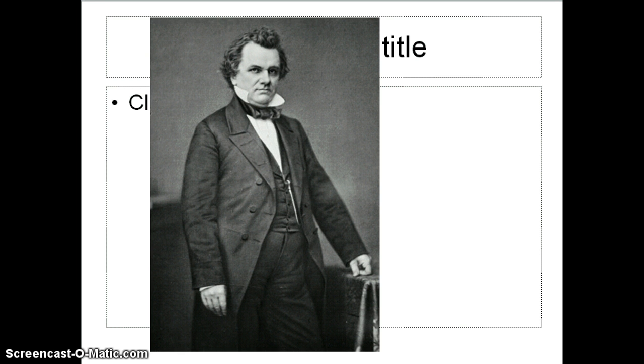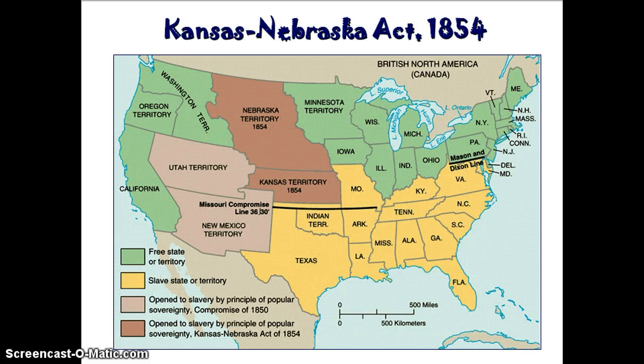So he knows that the only way he's going to get a bill approved by Southerners to pass through the North is if he can develop the Kansas-Nebraska Act. And to get Southern support for that bill, he was going to have to make some kind of concession on slavery. And that is what leads to the Kansas-Nebraska Act.